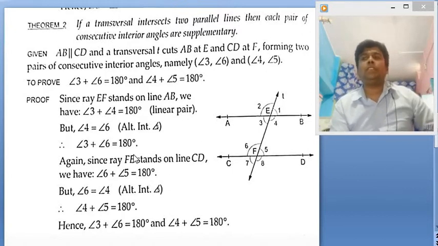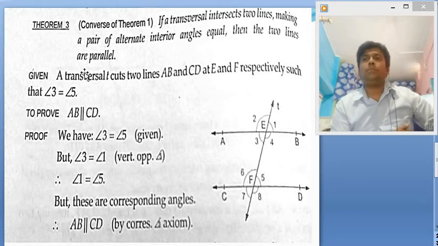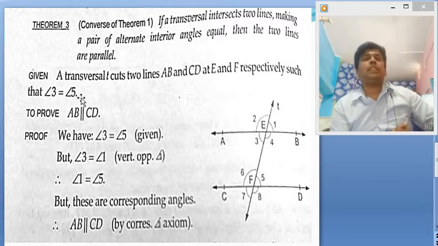In theorem number 1, we have seen that if AB and CD are two parallel lines, then we need to prove that a pair of alternate interior angles are equal. Now in this theorem, the pair of alternate interior angles are equal, and we have to prove that the lines AB and CD are parallel. So I just want to recap a few things we have studied in class 8: two lines are parallel if any of three conditions is satisfied. What were the three conditions?